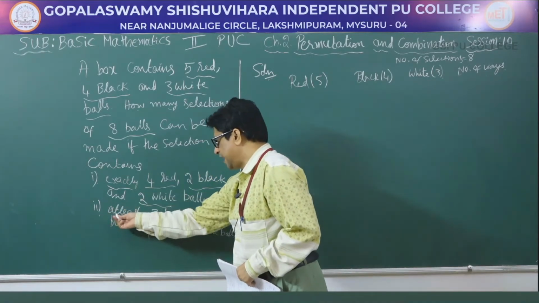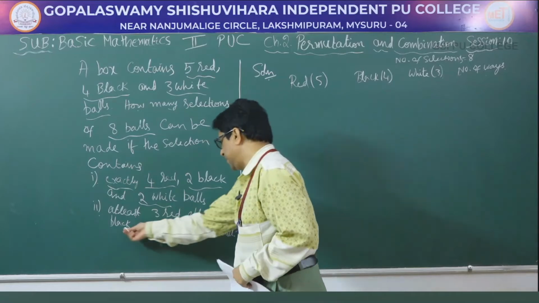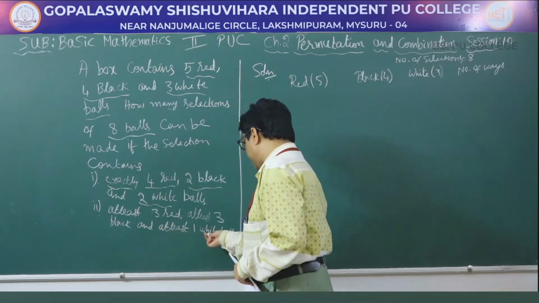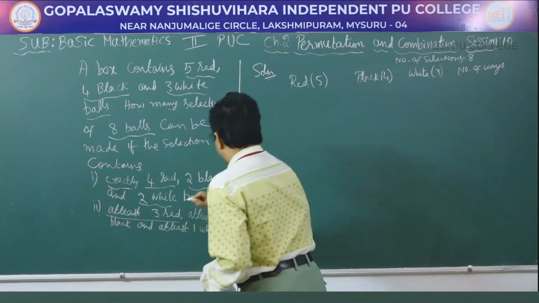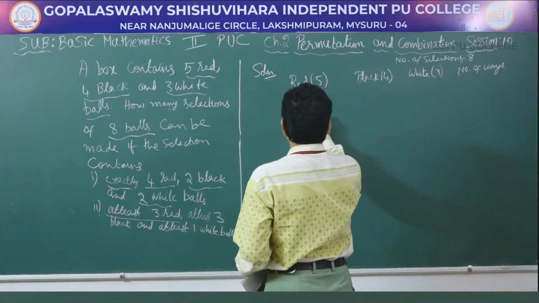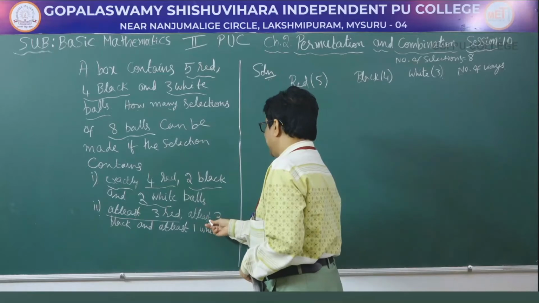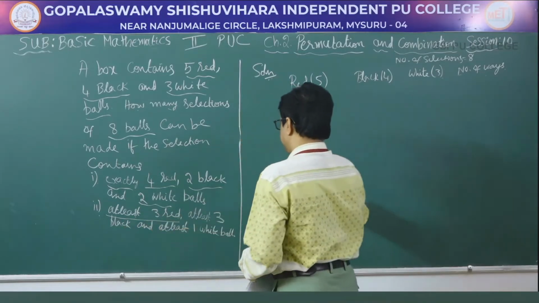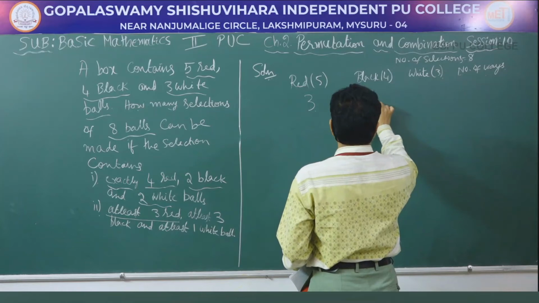So next case, at least 3 red, at least 3 black and at least 1 white ball should be selected. At least 3 red means we shall consider 3, and at least 3 black means we have to consider 3. So 3 plus 3 is 6.